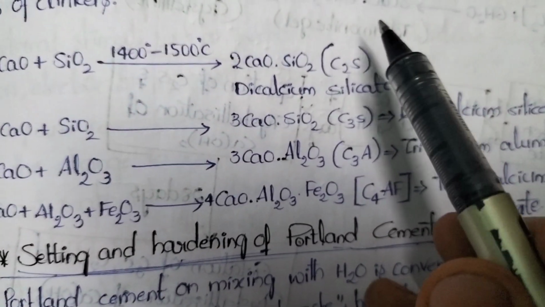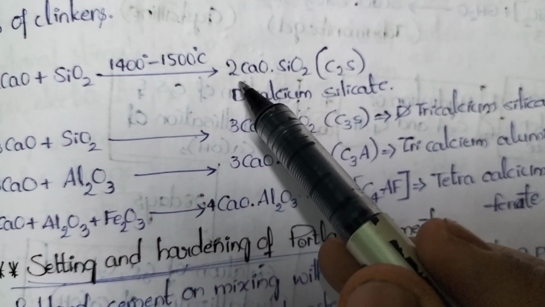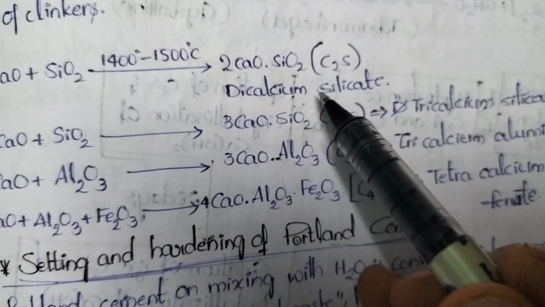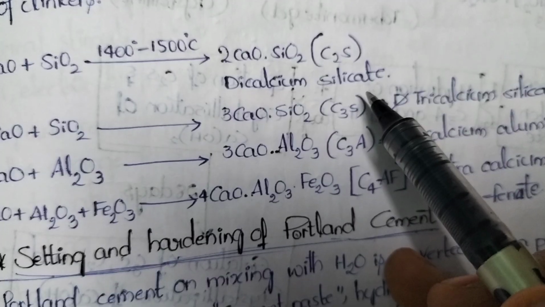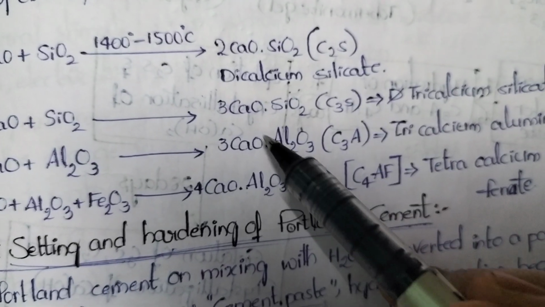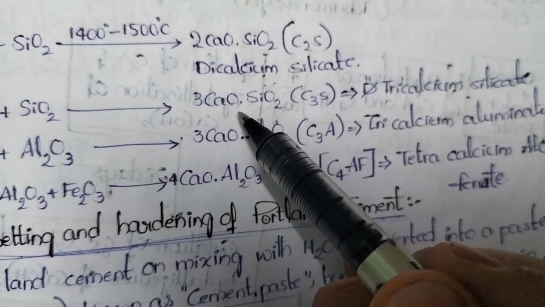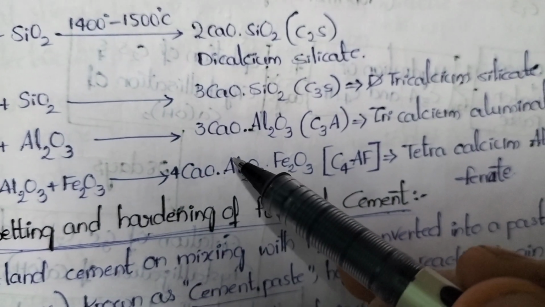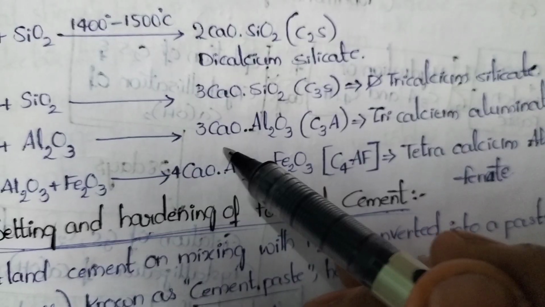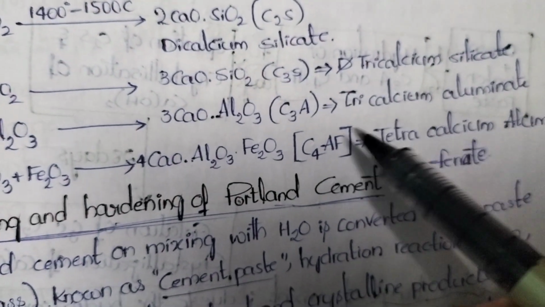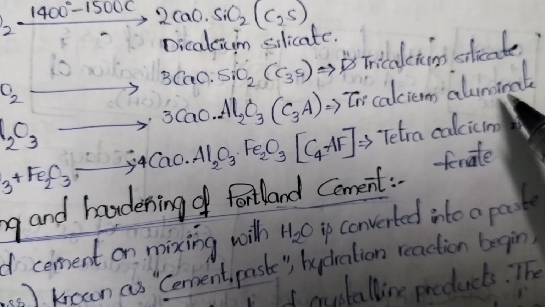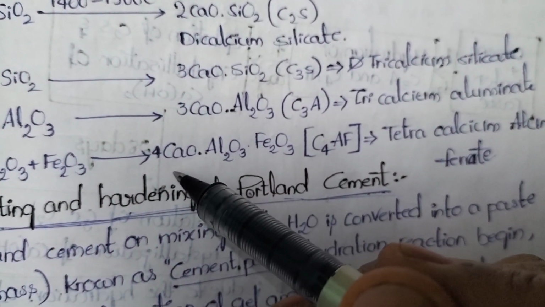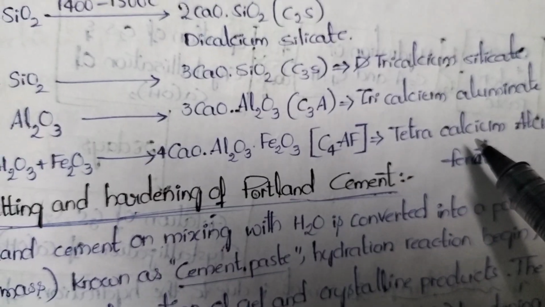Look into the names of these. How many moles of calcium are there? 2 calcium. That is why it is called dicalcium. How many moles of silica? 1 silica. So it is named dicalcium silicate. In the second reaction, 3 calciums are there. That is why it is called tricalcium, and silica is there, that is why it is called silicate. Look into the third reaction. Here 3 moles of calcium are there, that is why it is called tricalcium. Al2O3 is there, that is why it is called aluminate. Look into the fourth reaction, 4 calciums are there, that is why it is called tetracalcium aluminoferrate.